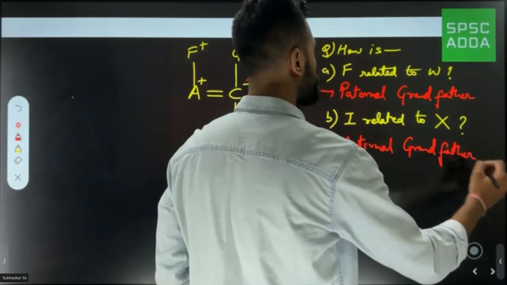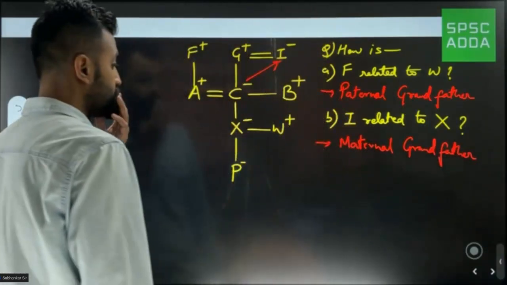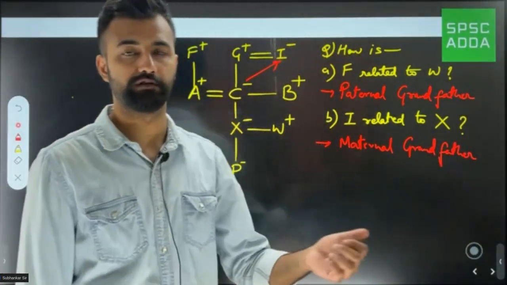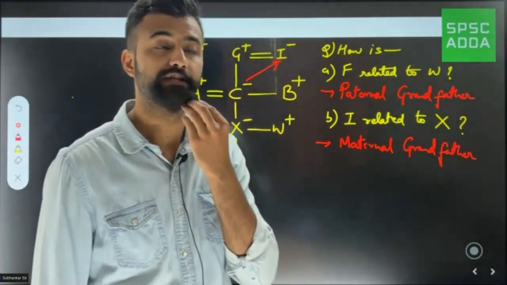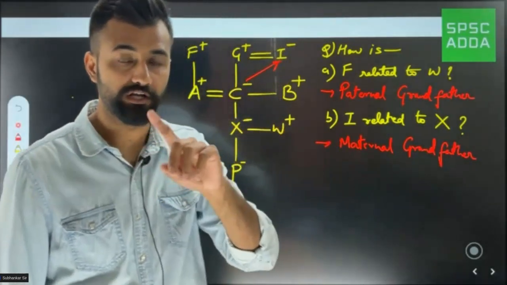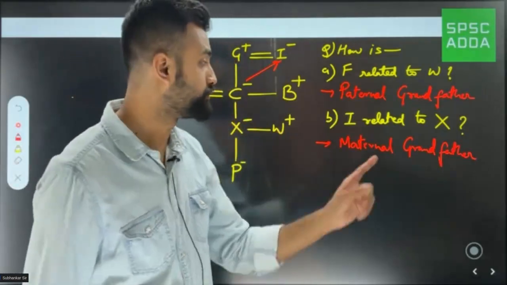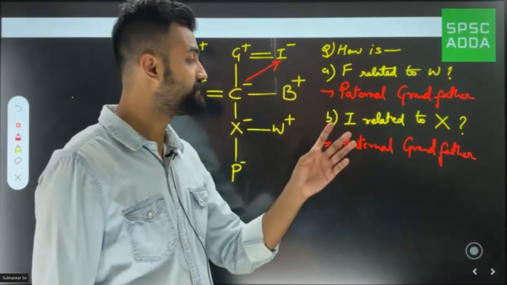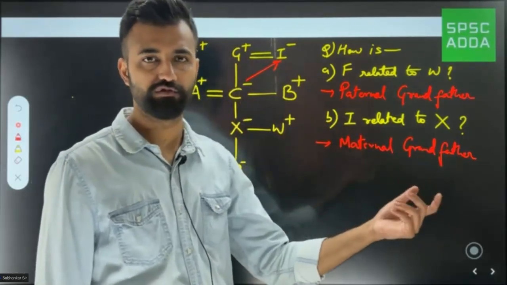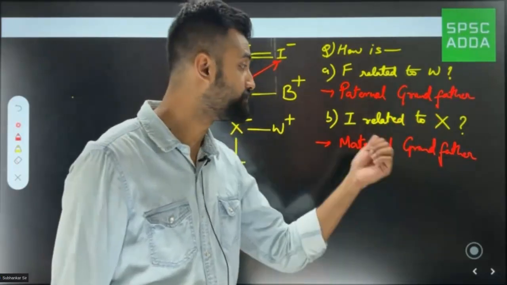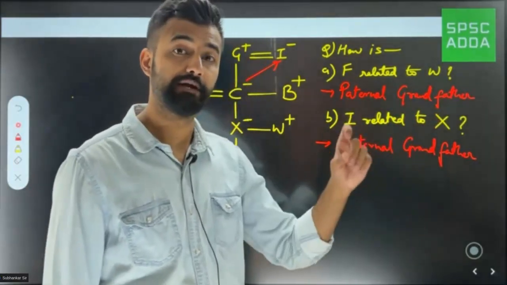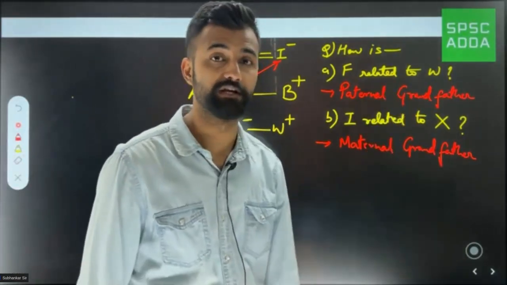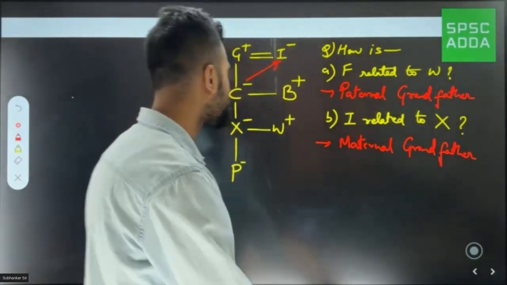Maternal grandfather. Okay, and also sometimes in options they might give you only grandfather, and suppose they can give you maternal grandfather also. So you'll always try to define the relation more precisely. You would not take only grandfather, you would take maternal grandfather if both options are there in your MCQ. But if there is only grandfather and other relations are like uncle, auntie and so on, then obviously you'll take only grandfather. But if both are there, you'll have to take maternal because we need to define the relation precisely. Okay, let's see the next one.